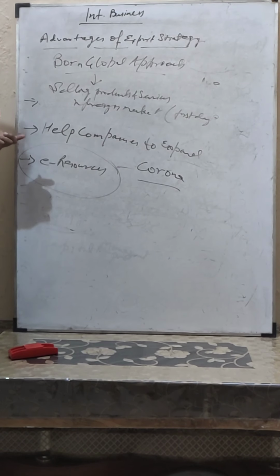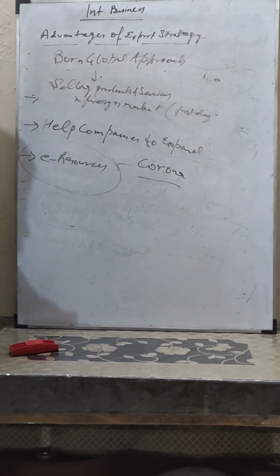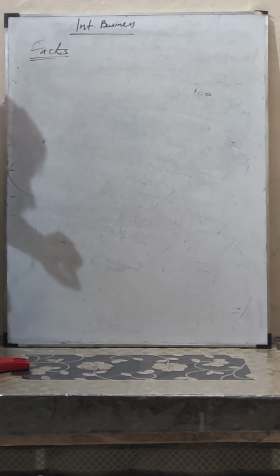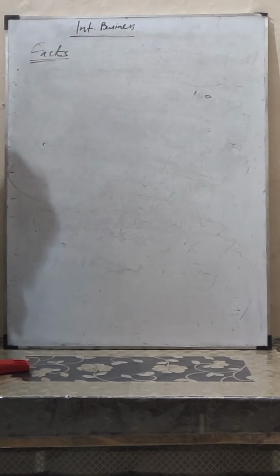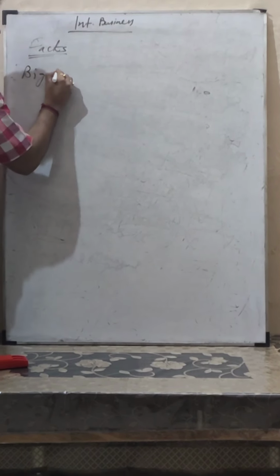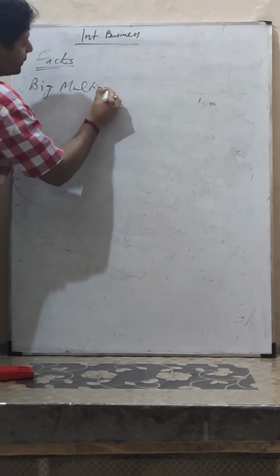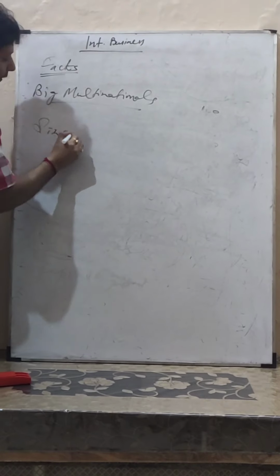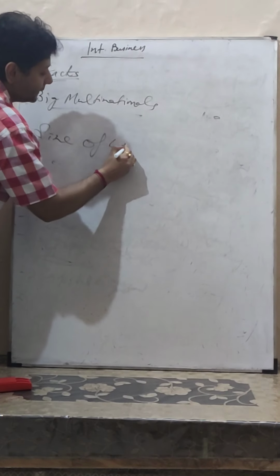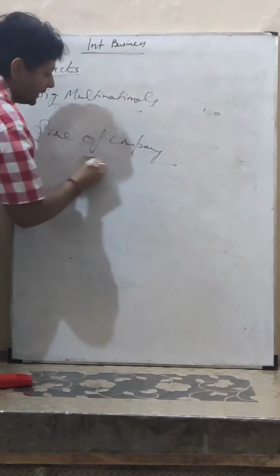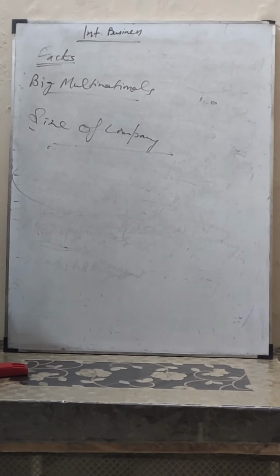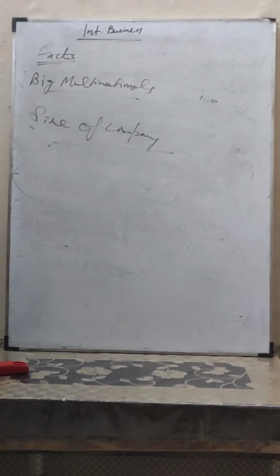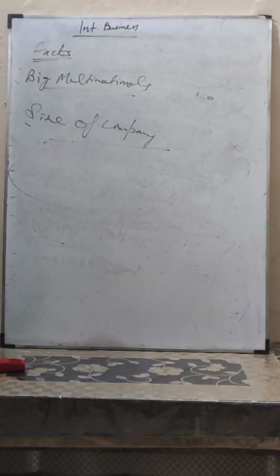Now look forward to what factors it depends on. Certain facts related to export strategy. Initially, export was a game of big multinationals, because size plays an important role. Size of the company plays an important role in export. If your company size is big, you are able to take as much risk. You are able to tackle as many hurdles or challenges.